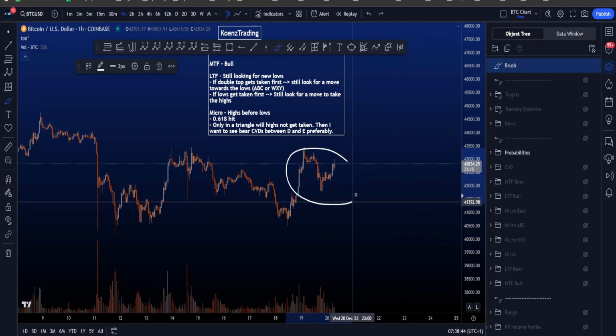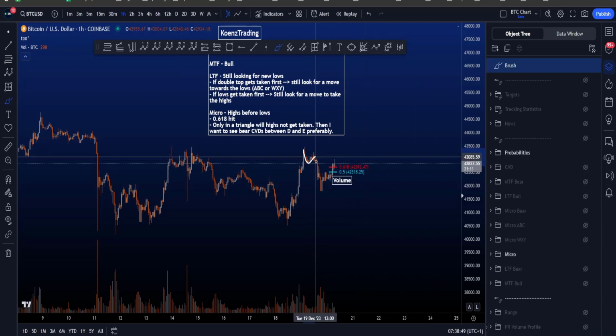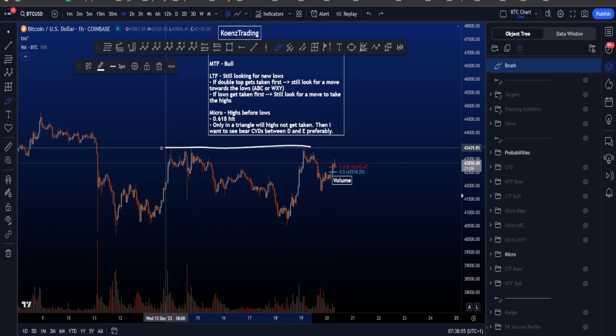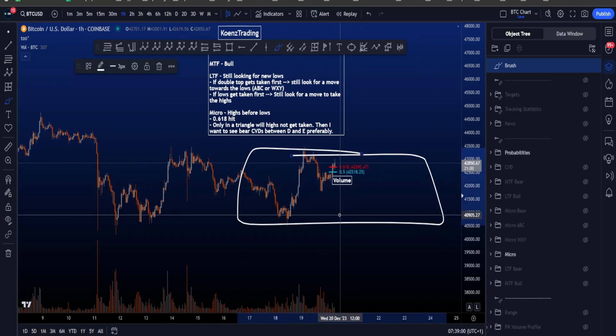On the micro, however, when we look locally, the 0.618 has been hit as shown over here. Instead of this being a 5-wave structure, it's now more like a 3-wave structure. 0.618 hit, increasing probabilities to take the double top over here, or at least continue ranging, which helps us to assess the probabilities at a later stage.